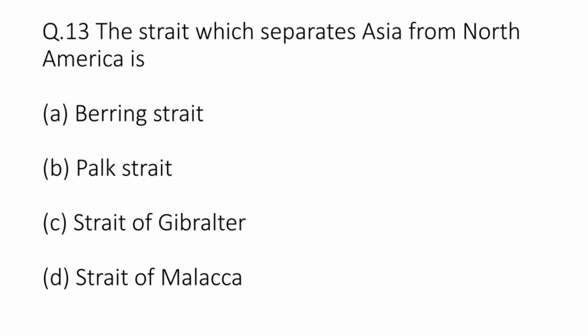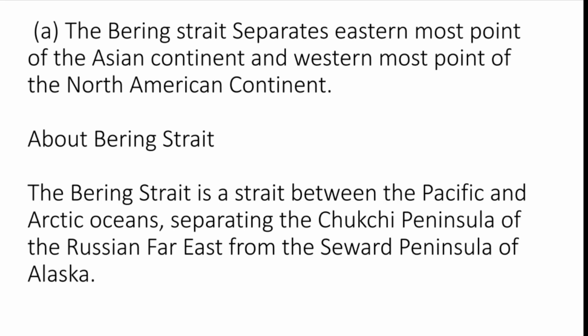Question number 13. The strait which separates Asia from North America is A. Bering Strait, B. Park Strait, C. Strait of Gibraltar, or D. Strait of Malacca. The correct answer is A. The Bering Strait separates easternmost point of the Asian continent and westernmost point of the North American continent.